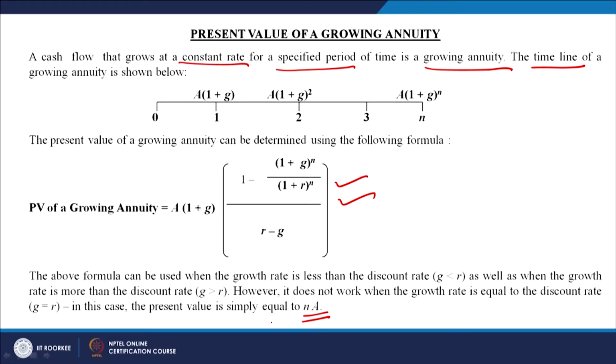But if there is a difference, if G is lesser than R or G is more than R, in that case this model is applicable, and this model adjusts for any growth rate in the annuities, and even that you discount against a certain discount rate, then finally the discounted value comes out more than the value of an annuity when it is not growing.